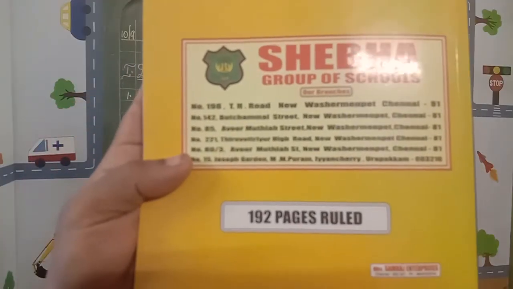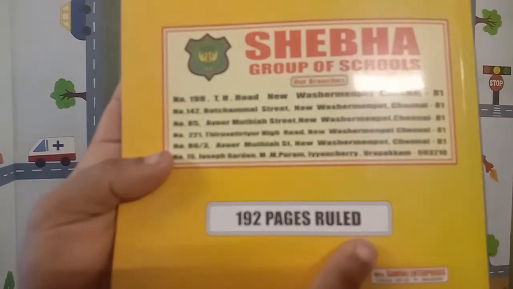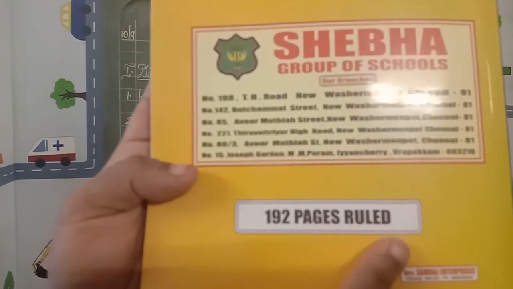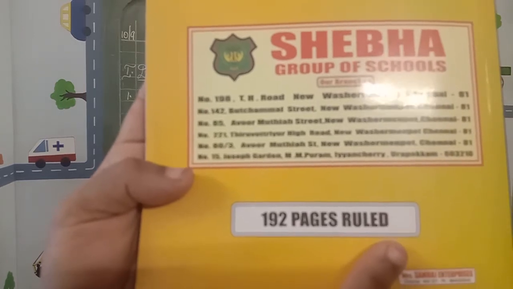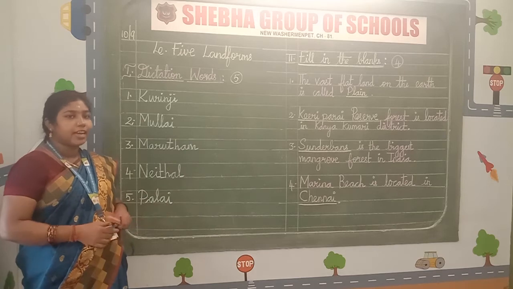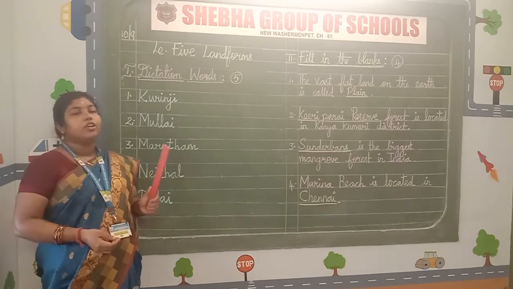Students, everyone take the 192-page ruled social class work notebook. Already we have written the first lesson. Now we are going to write the second lesson, 5 Landforms. Come on, children, let's start writing our class work. Before that, take a fresh page and draw 2 lines.